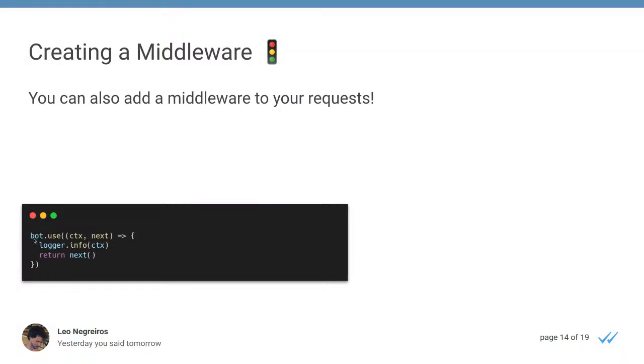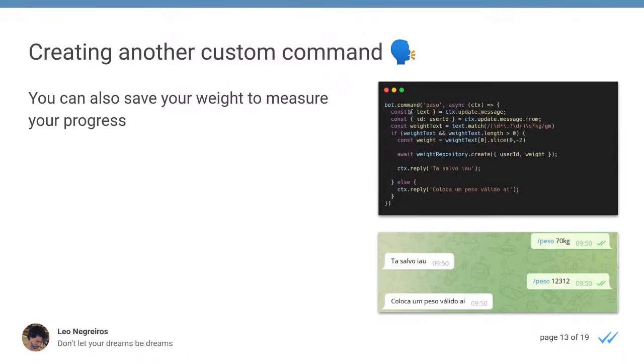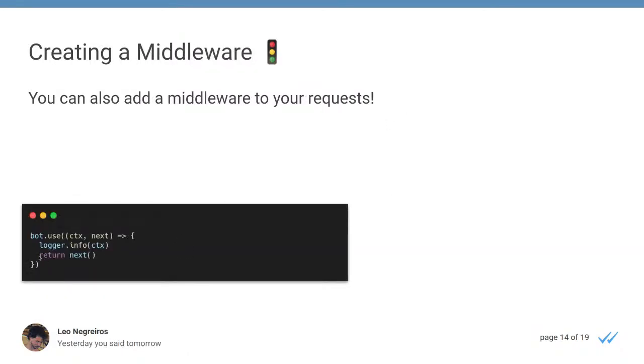So it's very simple. I have this bot.use, and there's the context and the next. This next is important because it refers to those commands here. If you do not put this return next, your bot will kind of stop here and will not listen to another command. So this return next here is very important if you're using a middleware here. I think this is very similar to Express middlewares, but I don't know right now, but that's what I remember. It looks similar to me, but I think it is.